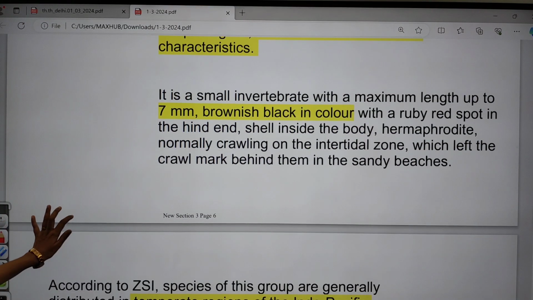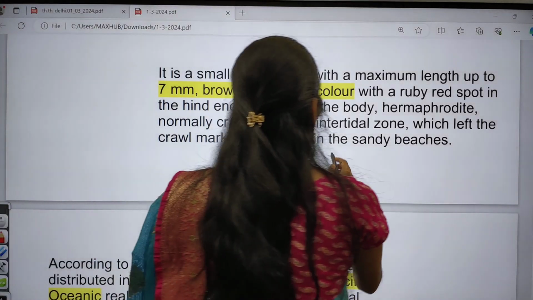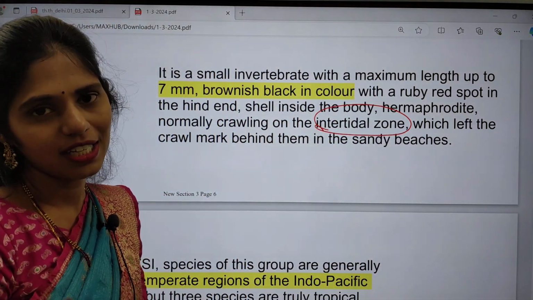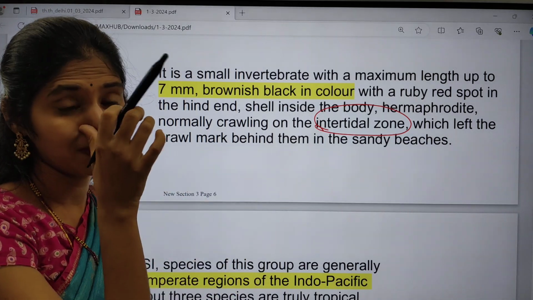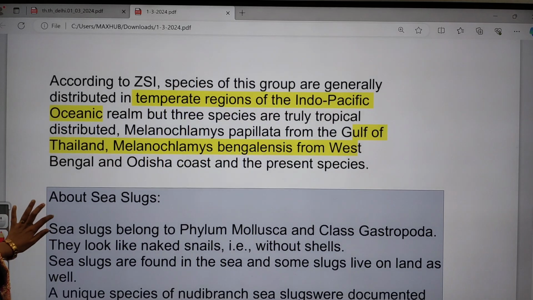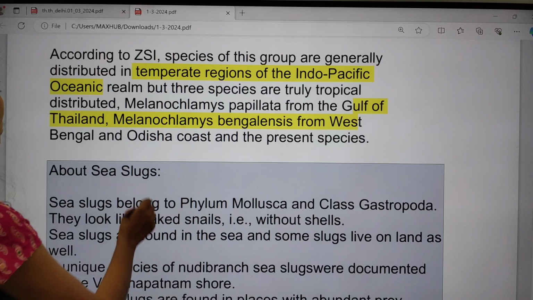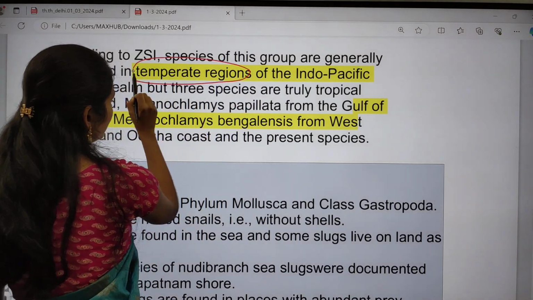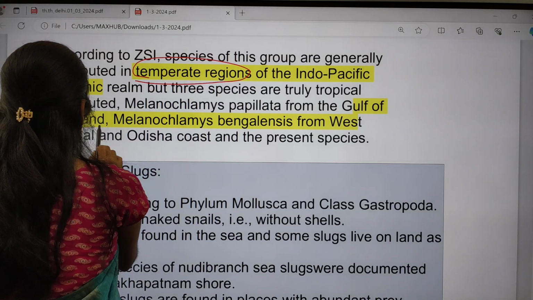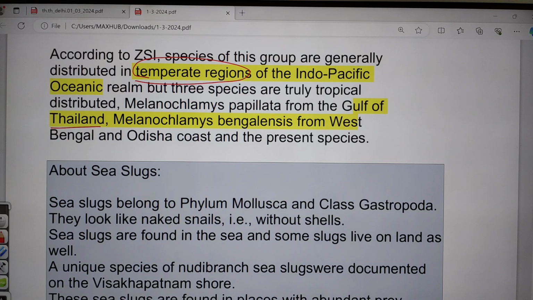And actually they are present in the intertidal zone. So this word is important, that is, intertidal zone. So please let me know what the meaning of intertidal zone is. If you are not saying it today, I will explain this concept in tomorrow's class. And according to the Zoological Survey of India, this group is generally distributed in temperate regions. Okay, so it is also very important. They are seen in temperate regions, especially in the Indo-Pacific region and the Gulf of Thailand. So we can see this species of marine sea slug.